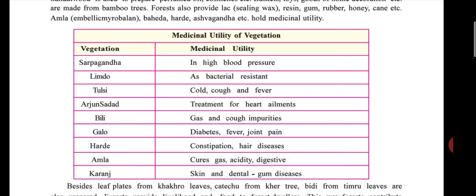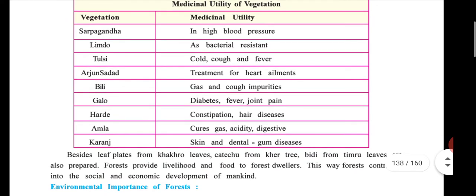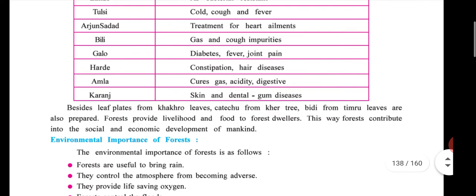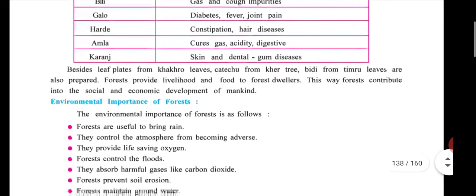Now medicinal utility of vegetation: sarpagandha in high blood pressure, neem as a bacterial resistance, tulsi for cold, cough and fever, then arjun, okay, treatment for heart ailments, bili for gas and cough impurities, then giloy for diabetes, fever and joint pain, harde for constipation and hair disease, amla, okay, for gas, acidity and digestion, then karanj for skin, dental and gum disease.